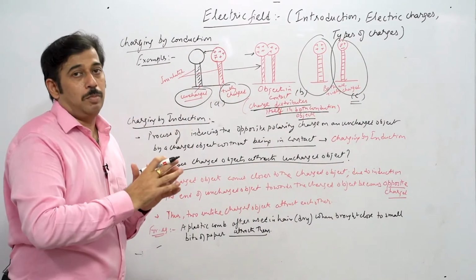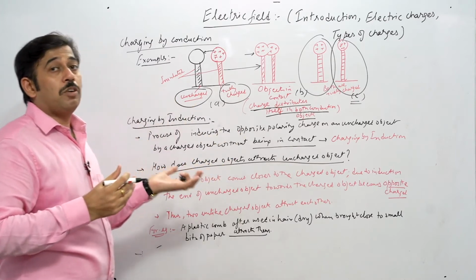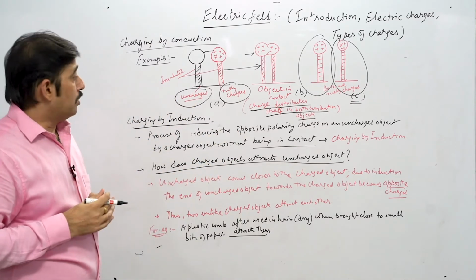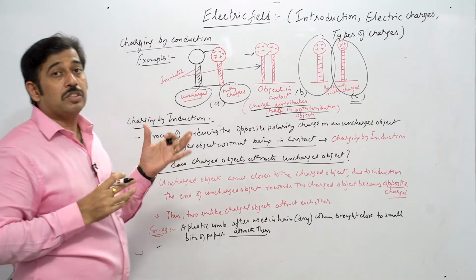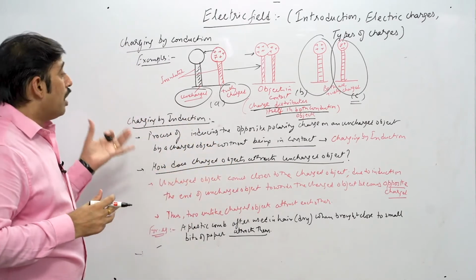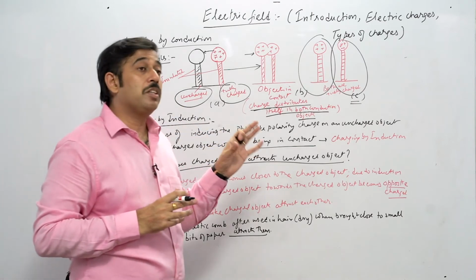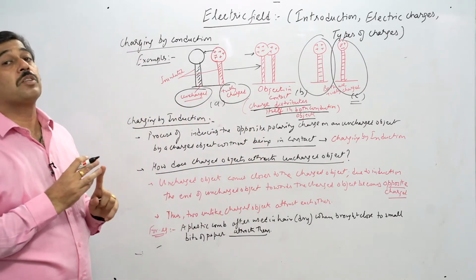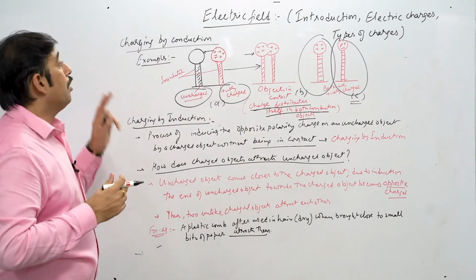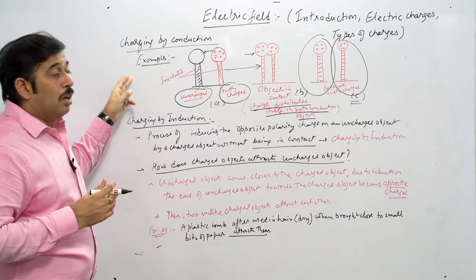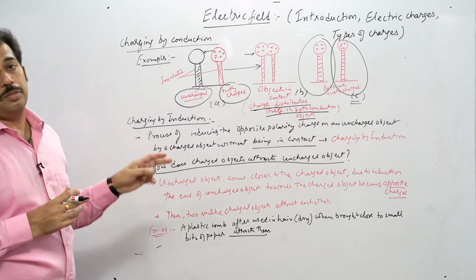Now it's been distributed amongst themselves. So this is one of the processes of charging by conduction. Now the third process, which is also very important, is known as charging by induction. So how many charging processes have we discussed till now? The first one we discussed was charging by friction. The second was charging by conduction. Now we are taking the charging by induction process.